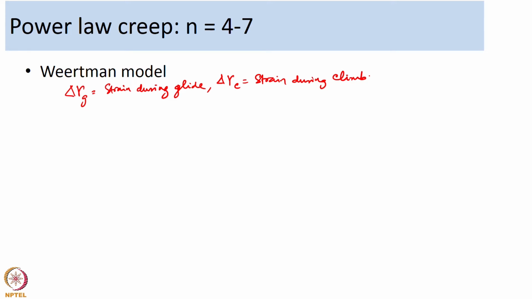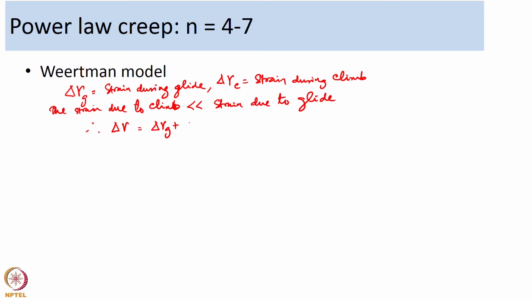The strain due to climb is significantly lower than the strain due to glide. Therefore, delta gamma, which we originally started by saying delta gamma g plus delta gamma c, can be approximated as delta gamma g.